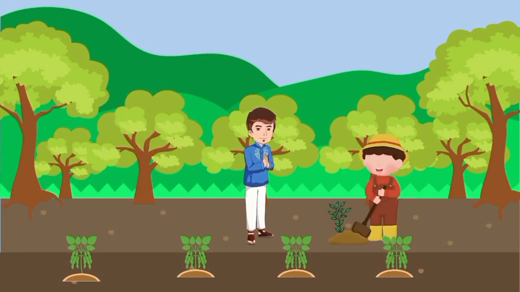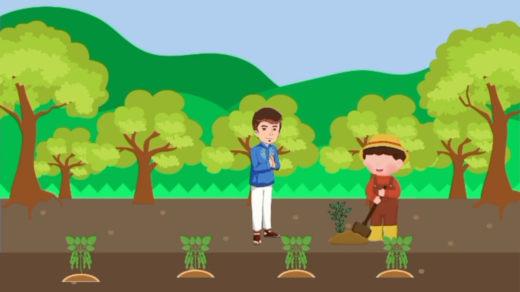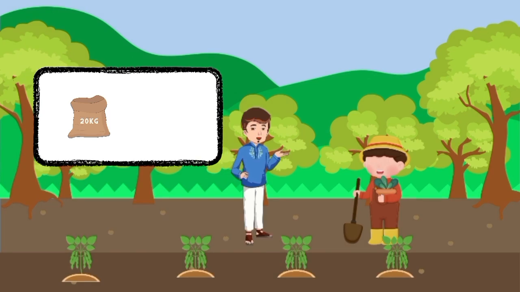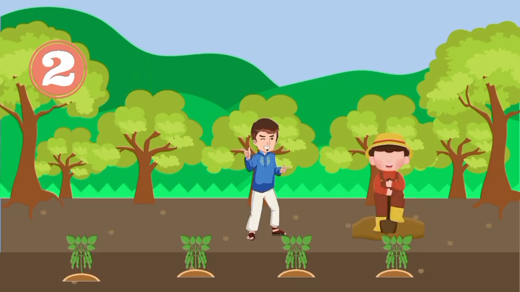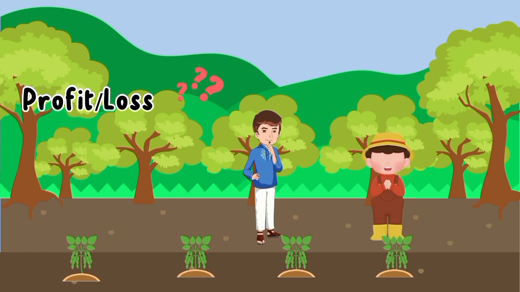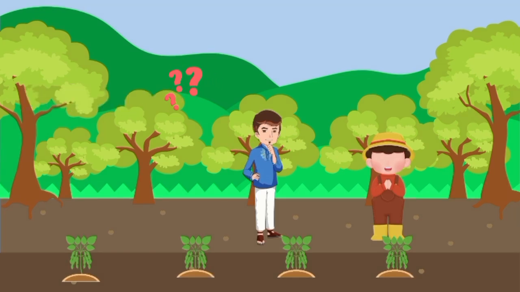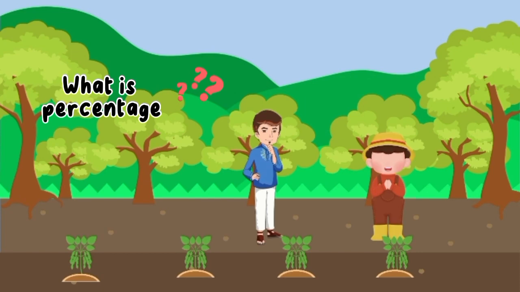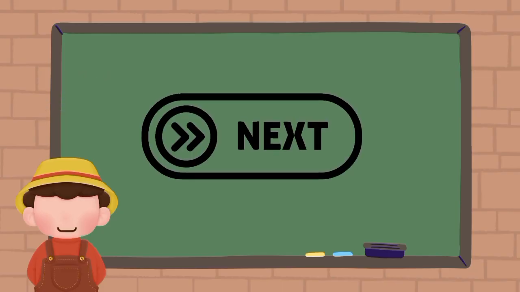Buyers of black soybeans are dominated by factories that produce sweet soy sauce. If the first 20 kilograms of black soybeans sold is priced at 50,000 rupiah per 1 kilogram, and another 80 kilograms is sold at 60,000 rupiah per kilogram, do they experience a profit or loss? And what percentage of the level of profit or loss? So, the solution of my problems will be explained, helped, and solved by Selva.